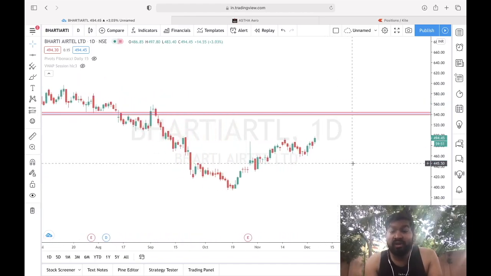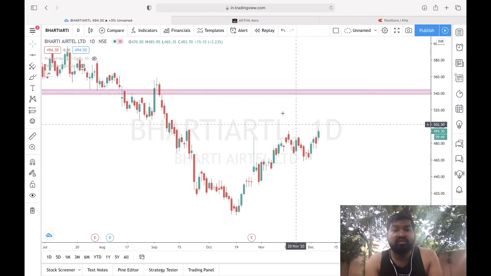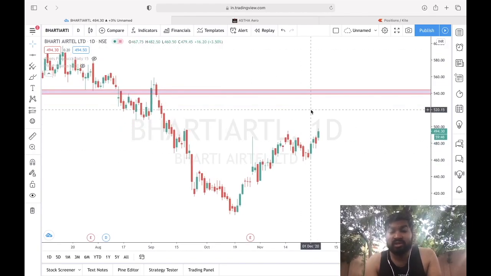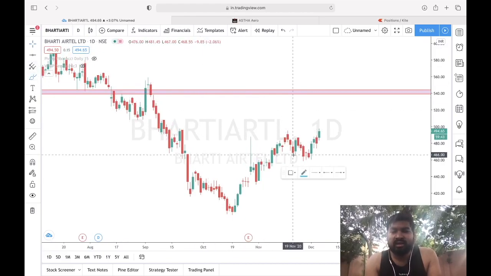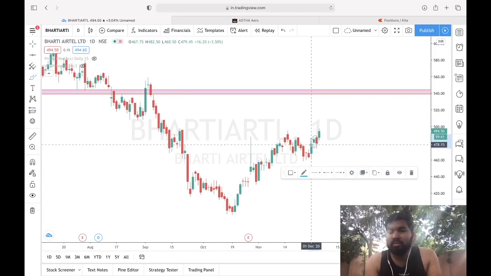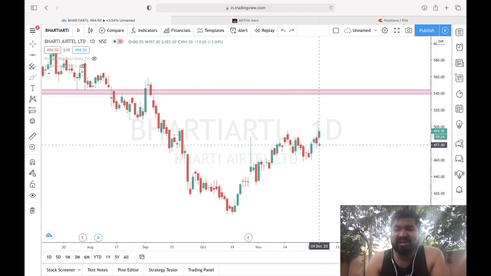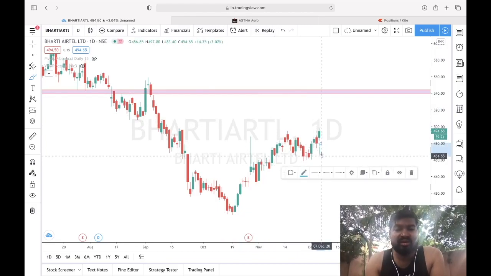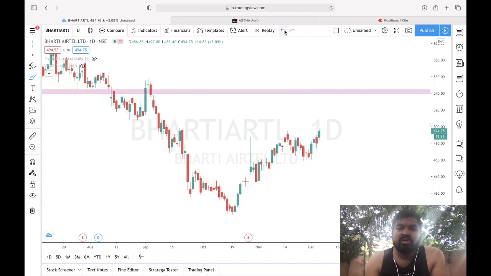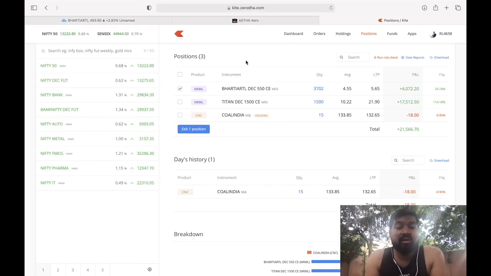Bharti Airtel is another very important stock as of now. You can see it is 3% up today. I entered Bharti Airtel at this green candle a day before yesterday, but yesterday it made a red candle. I always say I am not a person who gets scared by a red candle, and today it made a green candle, and it proved that yesterday it was just fake, and it is not interested in downside. If it was interested, it would have made a candle like this, right? But it is interested in upside. So let's see, whatever happens, we will trade accordingly, Bharti Airtel and Titan.